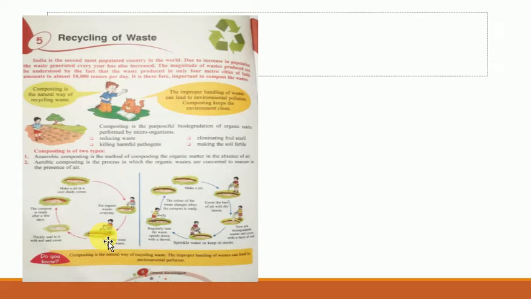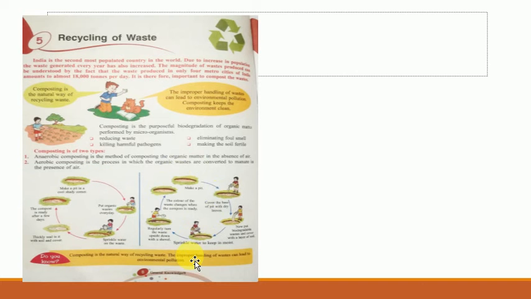Sprinkle water on the waste, then you thickly seal it and cover it with soil, and then at last the compost is ready after a few days. What happened here is that it was performed in the absence of air, because you sealed it. After sealing it, there is no presence of air, that's why it is anaerobic.